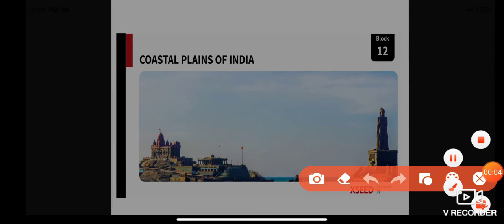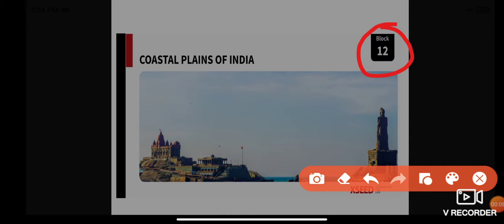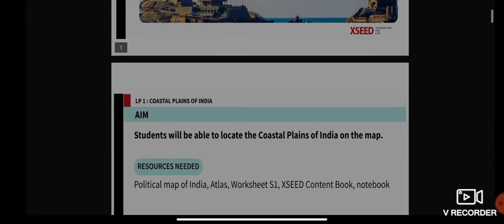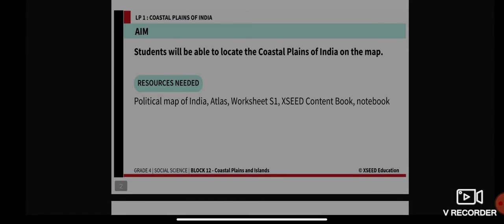So today we will start with the new block, that is block 12. And the topic of our discussion for today is coastal plains of India. So let's get started. The aim for our class today is that students will be able to locate the coastal plains of India on the map.